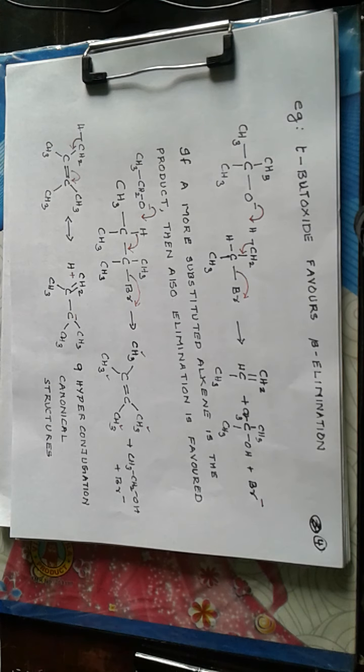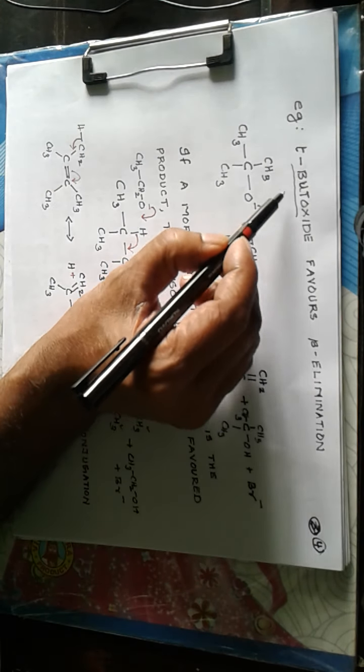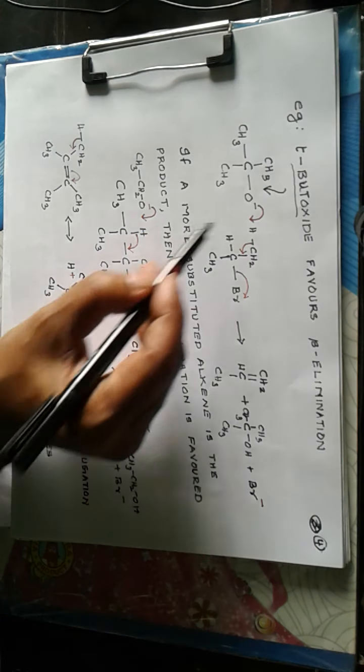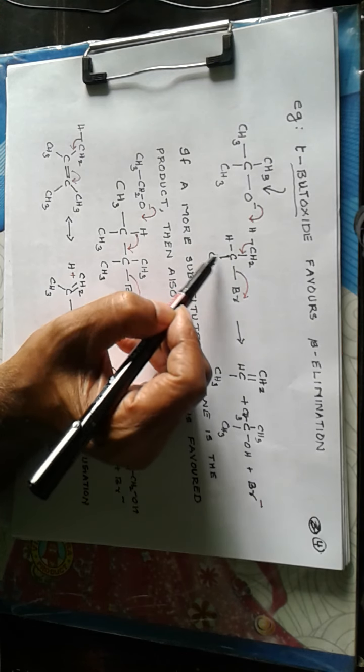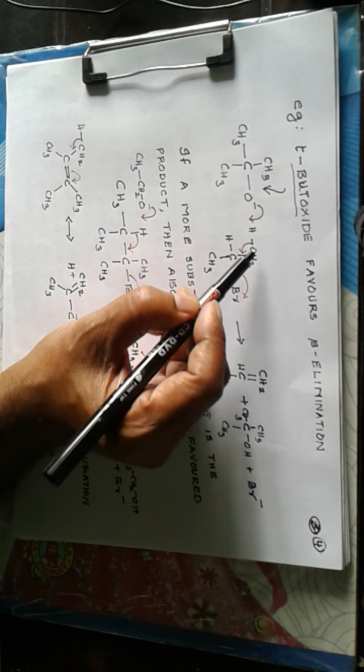Now, such a reaction is shown by a bulky nucleophile, which is again a base, that is tertiary butoxide, and the structure is this one. It's a very bulky nucleophile. It cannot go near this carbon because of the steric repulsion between these methyl groups, and so it prefers the beta hydrogen.